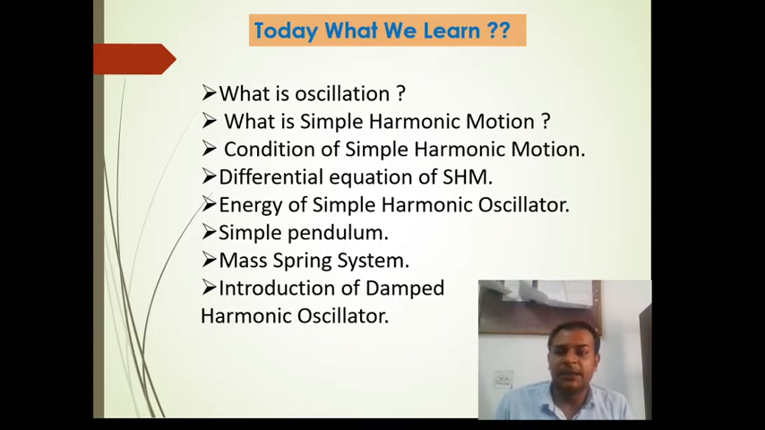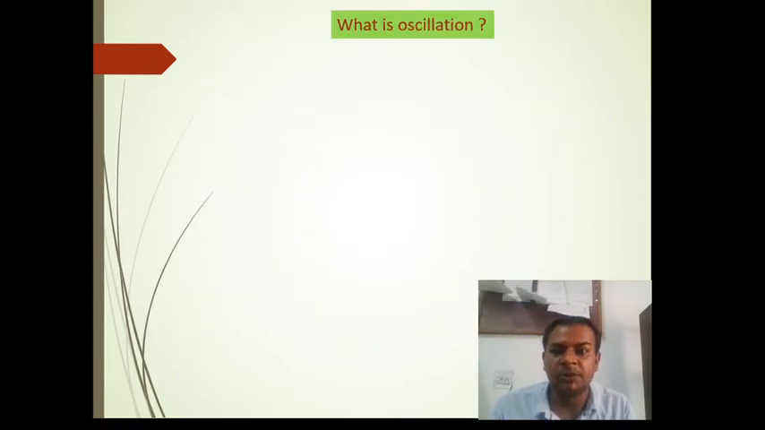In this lecture, we learn what oscillation is, what simple harmonic motion is, and when we say a motion is a simple harmonic motion. We study the differential equation of simple harmonic motion. We also calculate the energy of a harmonic oscillator, and we discuss two examples of simple harmonic motion: one is a simple pendulum and the other is the mass spring system. We also give a brief introduction to the damped harmonic oscillator in this video.